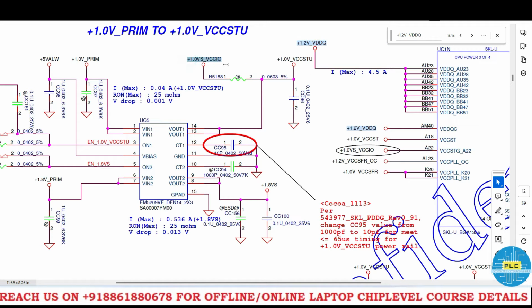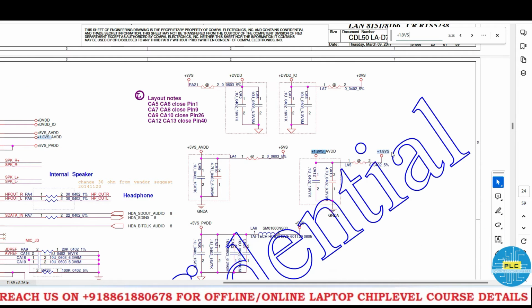1.0 VS VCCIO, and here 1.8 volts. It's a dual channel actually. So it's two channels. It will take input and give output once we get the enable signal. Okay. So now what we got? It's 1.8 volts VS, all the 1.8 volts VS related. We will check one by one. Here the 1.8 volts is converted as AVDT. Here it has been given, but anyway internally it is shorted, right? So AVDT is the audio related voltage.